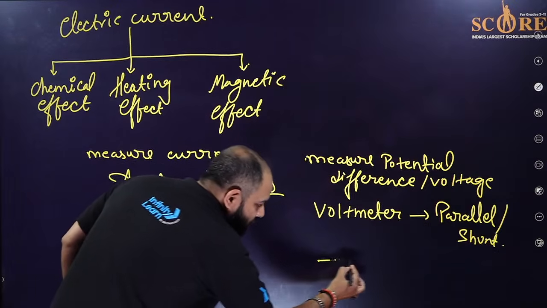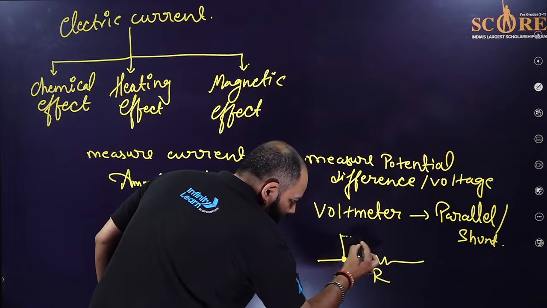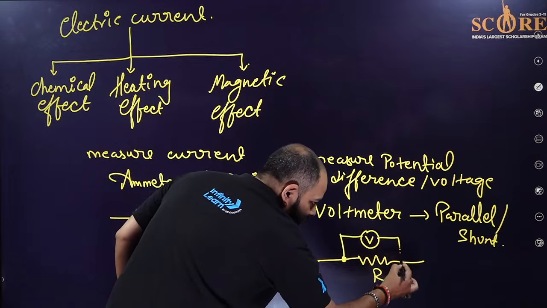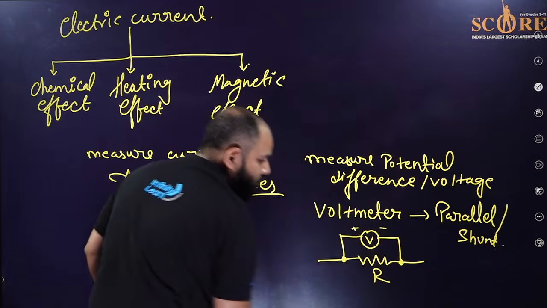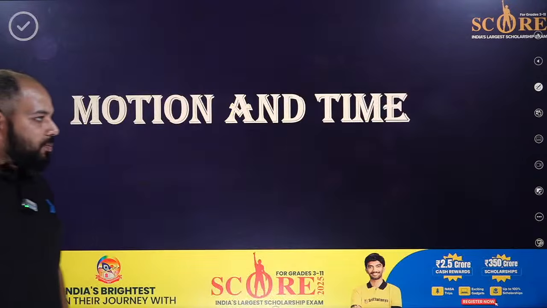So suppose this is our resistance R, so we will use this in the parallel form. Got it? Okay, clear? I hope so. This much has been clear to everyone.